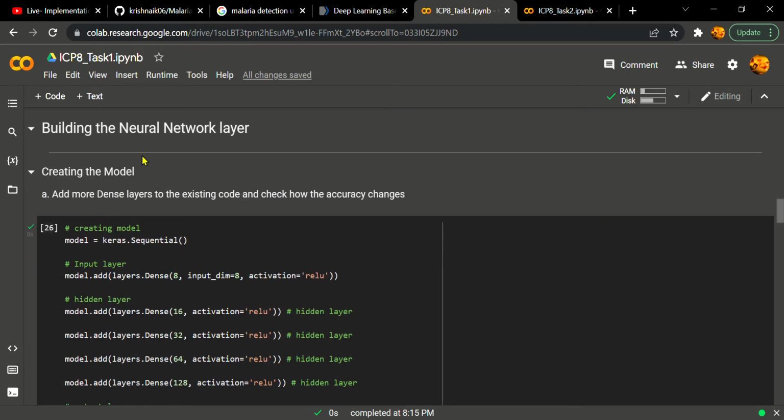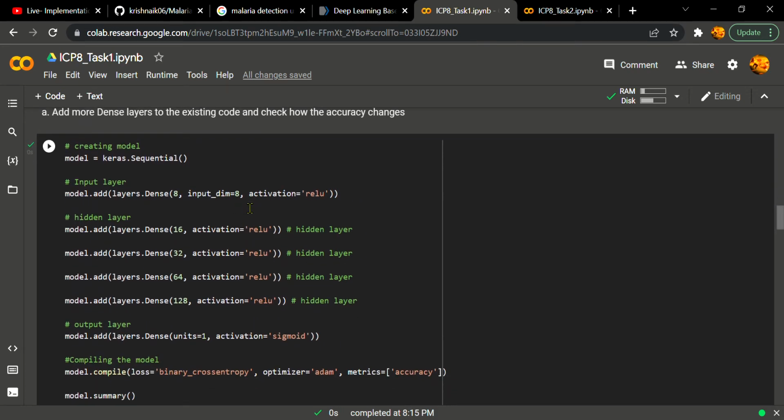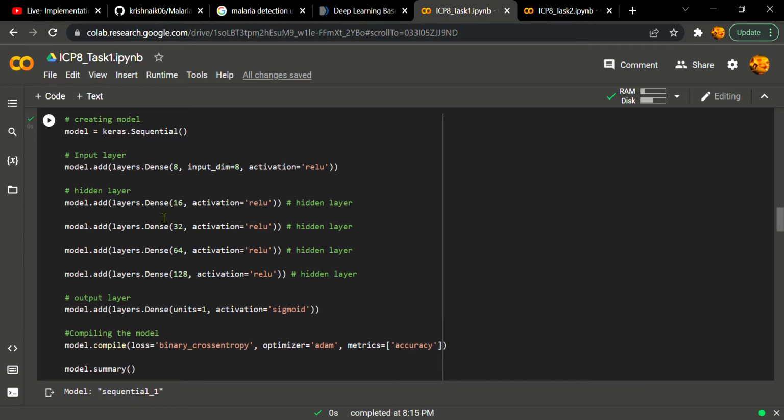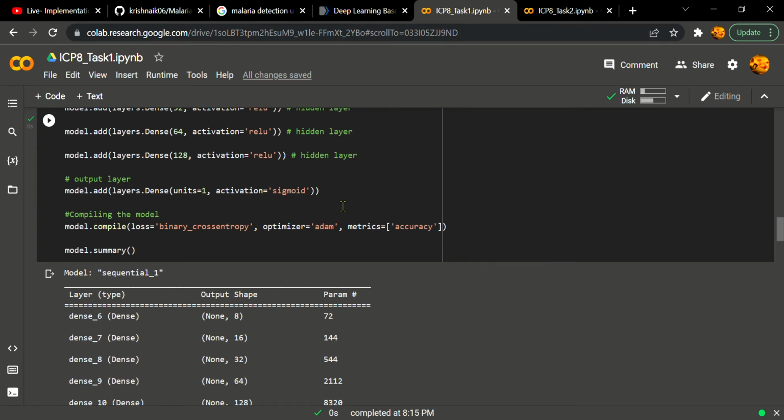So it's time to build the neural network layer. For creating the model, I have given the input dimension as 8, and I've given various dense layers starting from 16 to 128, and I'm using relu as my activation function. Here I'm adding one more dense layer with the sigmoid activation. It was my output layer since it was the last layer I gave.